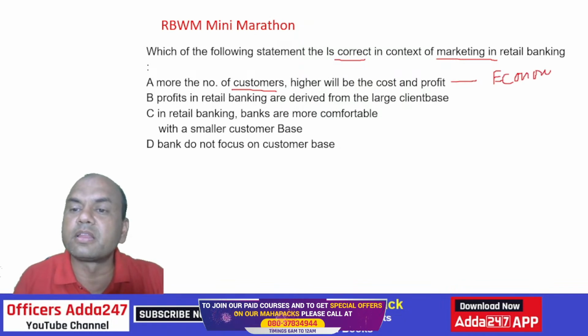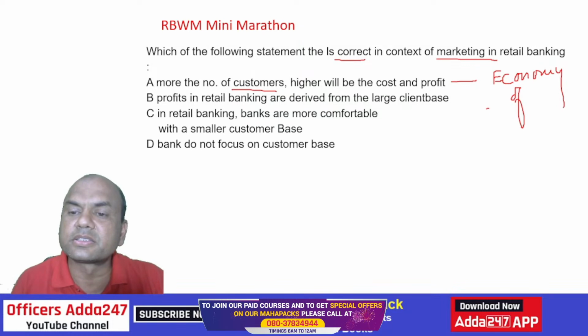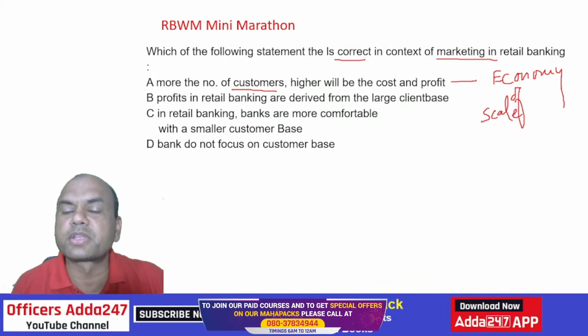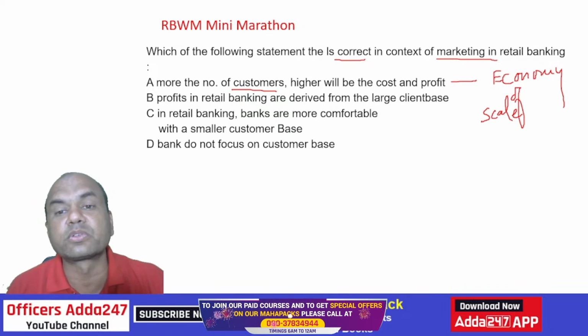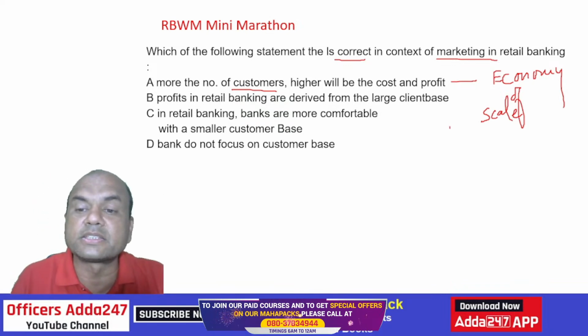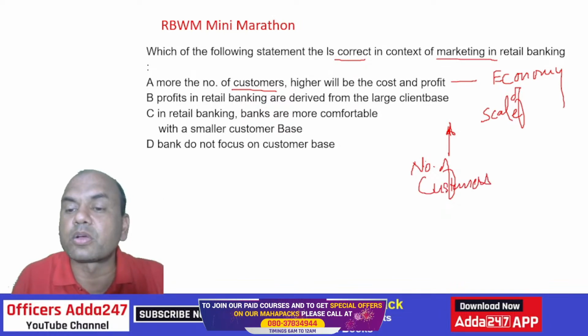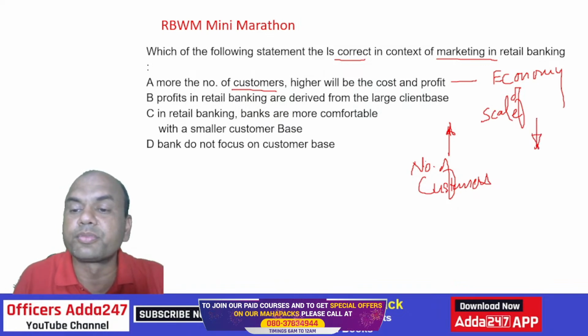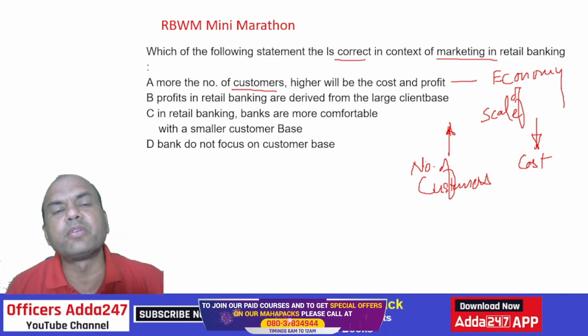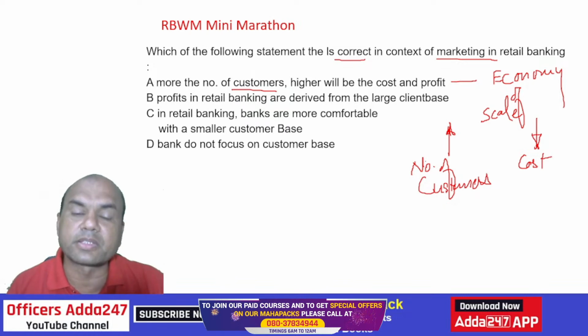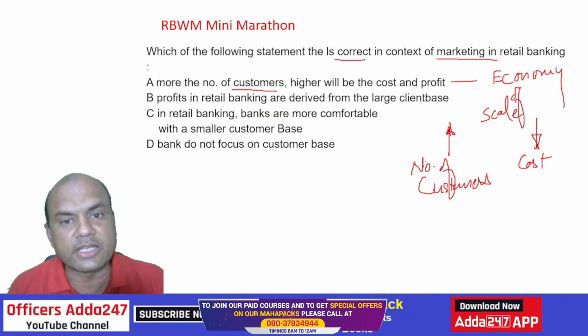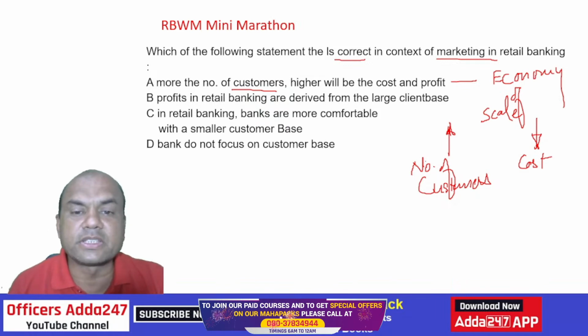What is economy of scale? It means as the number of customers goes up, the cost of serving them goes down. Why? Suppose you have one employee, the same employee will serve 10 clients, and the same employee will serve 100 clients also. So the salary is the same, right? So this is false.